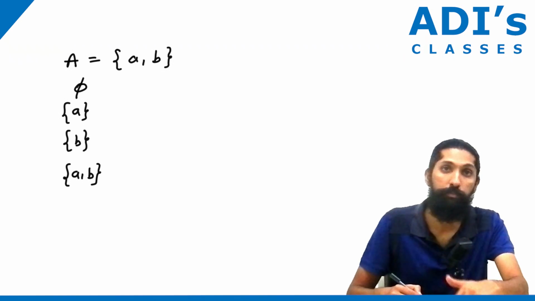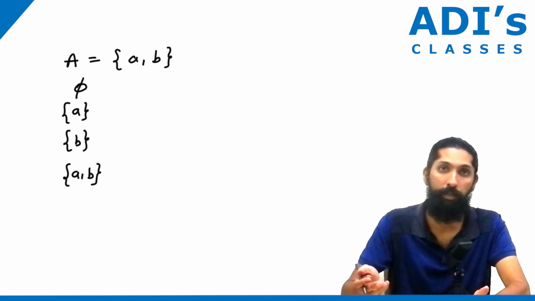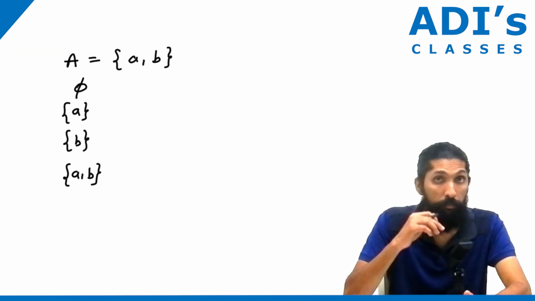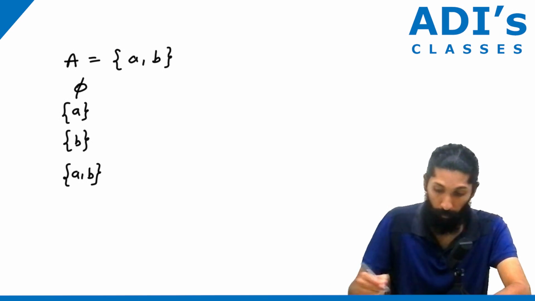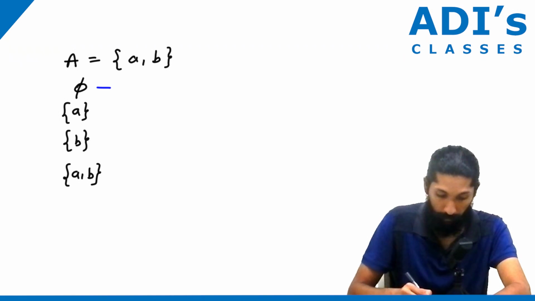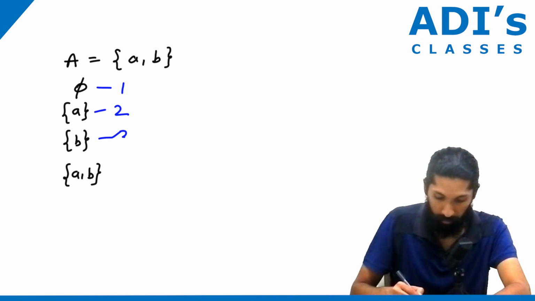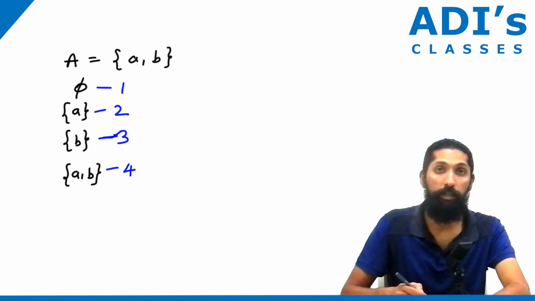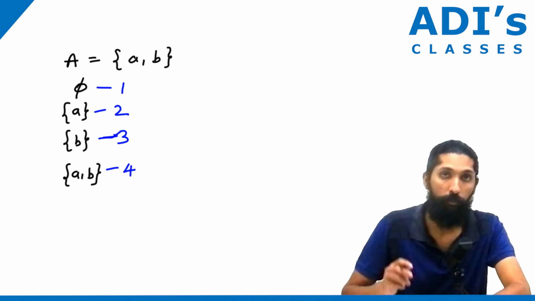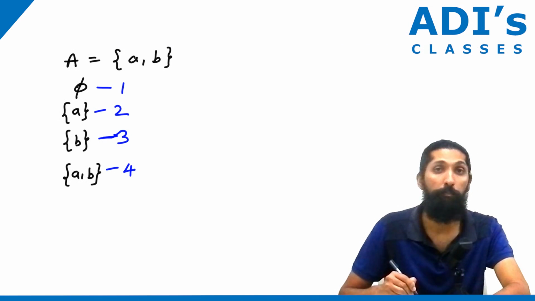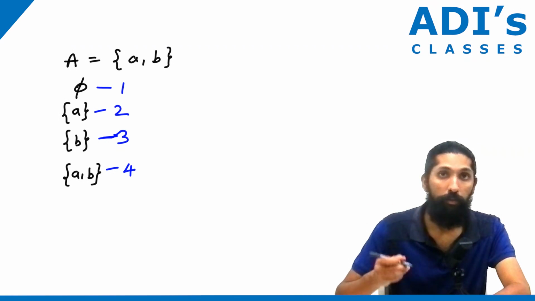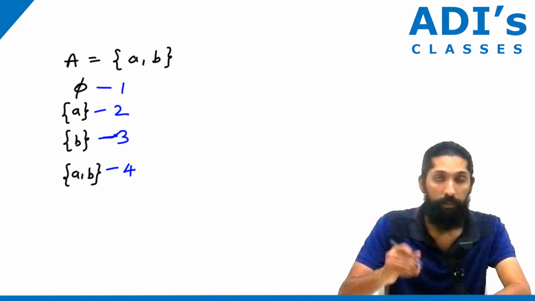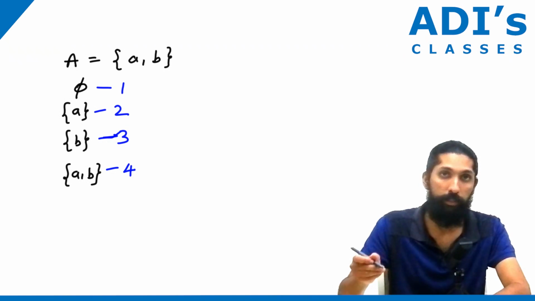See, a set is a subset of itself because it has every element in it. So how many are there? You get 4 in total: 1, 2, 3, 4. Correct? Now we are calculating the number of subsets for a particular set. Now that is what we call the power of a set. The number of subsets for a particular set, that is what we call the power of a set.